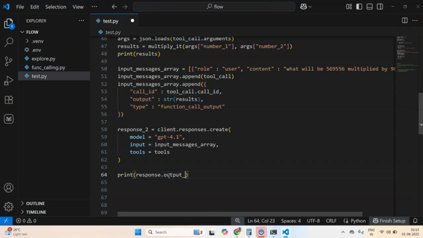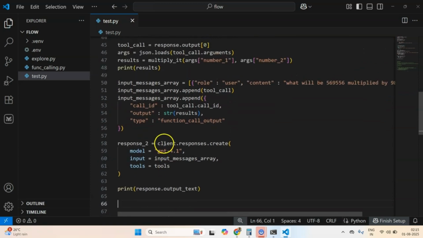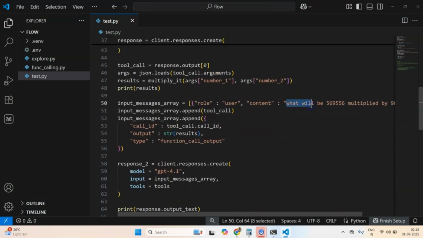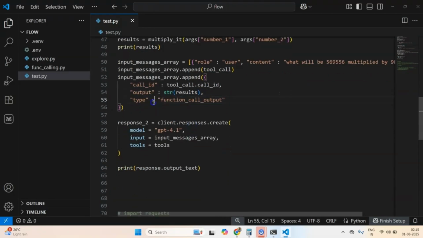What I want is a clear human readable output text, which will be using the tool call output and the output from here, and it will give you a nice human friendly message which we can append in our database, append in our UIs and display.